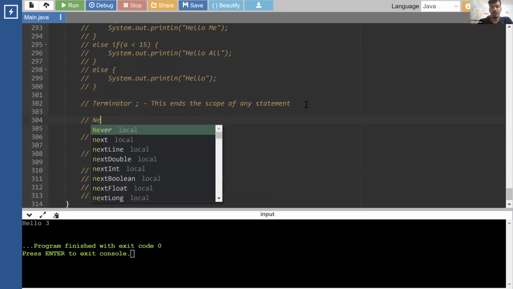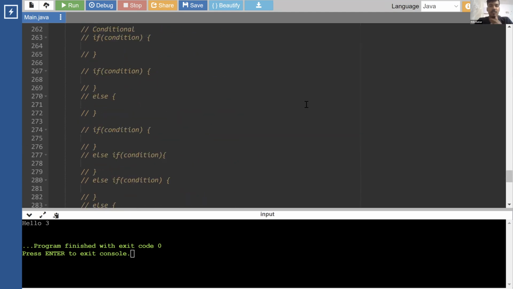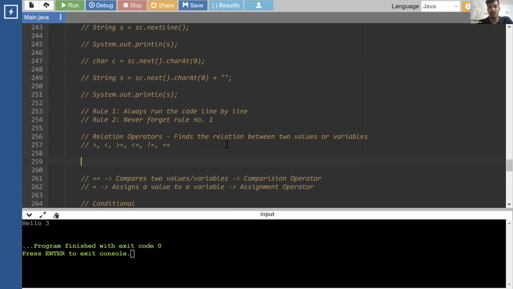Before moving to the next part on dangling else, let's cover nested ifs. Or actually, before nested if, I also want to cover something. Like relational operators, we have something known as logical operators as well. So what are logical operators? Logical operators are ways to write